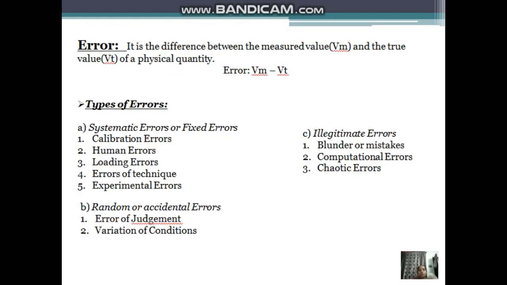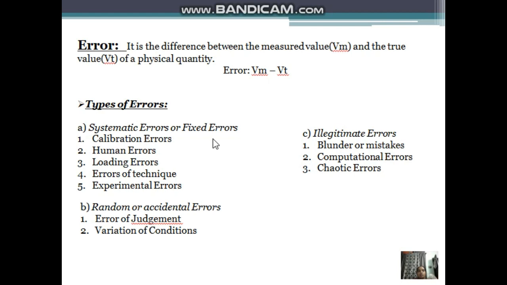Okay everyone, now we will see the different types of errors that occur during the process of measurement. So first, what is error? It is the difference between the measured value and the true value of a physical quantity. Error may be positive if the instrument reads higher than the true value, and negative if the instrument reads lower than the true value. We have three main types of errors: systematic errors or fixed errors, random or accidental errors, and illegitimate errors.